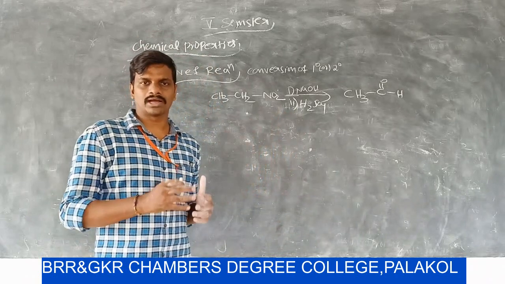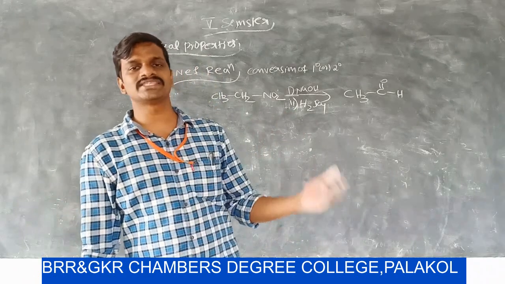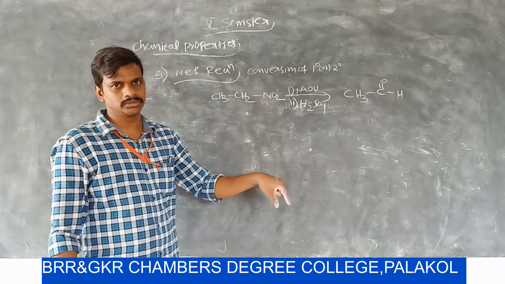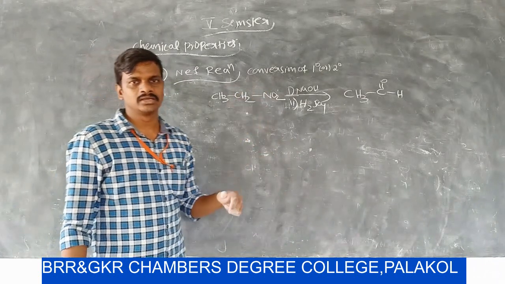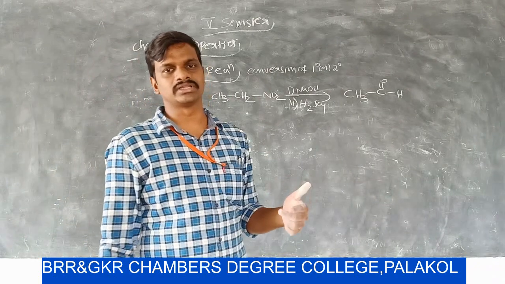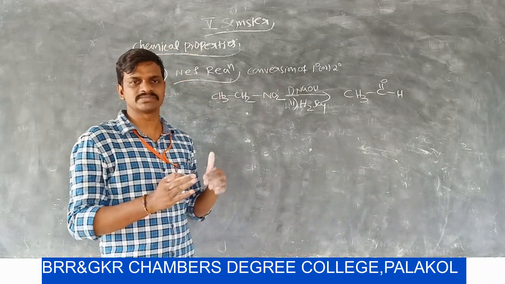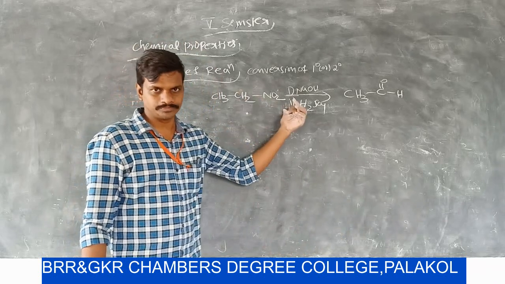In nitrohydrocarbons, almost all chemical reactions take place at the alpha carbon atom. In the Mannich reaction also, the reaction takes place at the alpha carbon. In the nitrosation reaction, that means the reaction with nitrous acid, nitrosation takes place at the alpha position of the nitro group.